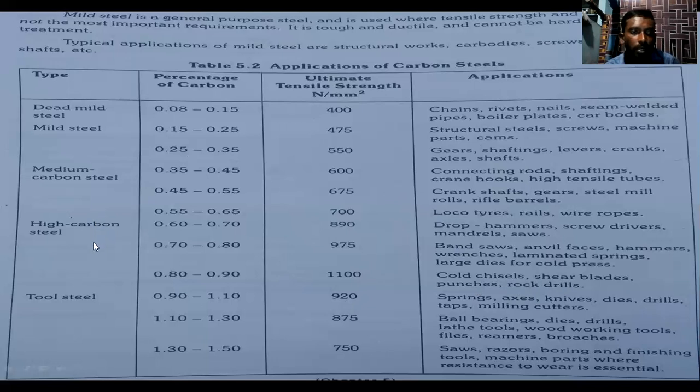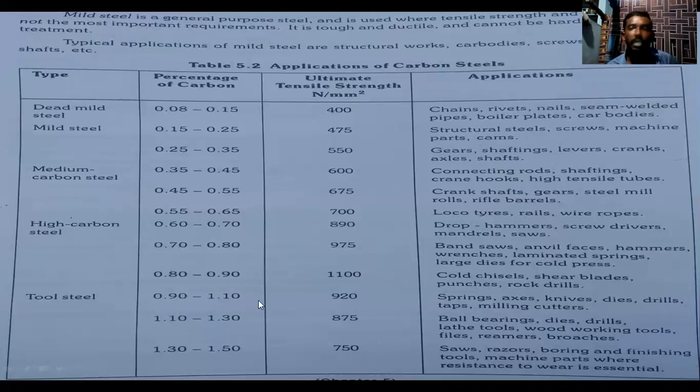The carbon content used is 0.80 to 0.90, so it is the high carbon steel. So the last one is tool steel. In tool steel, the carbon content we can use is 0.90 to 1.10. The ultimate tensile strength is 920. So what are the applications here? Springs, axes, knives, dies, drills, taps, milling cutters. So these are the applications of the tool steel between 0.90 to 1.10 carbon content.